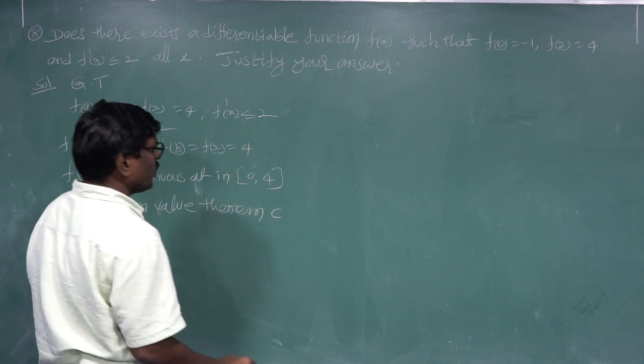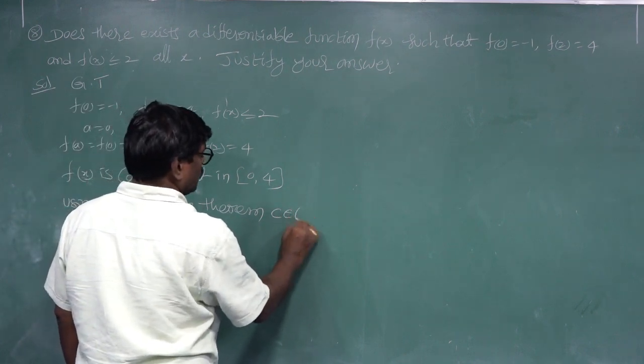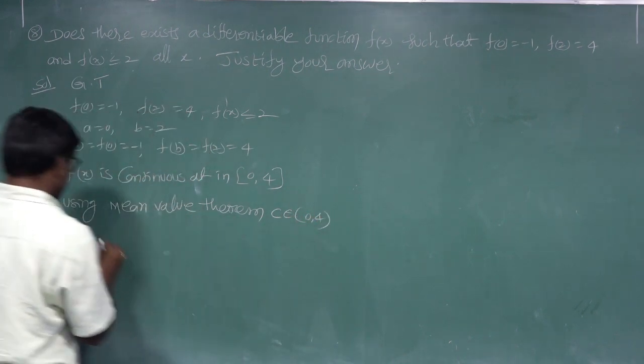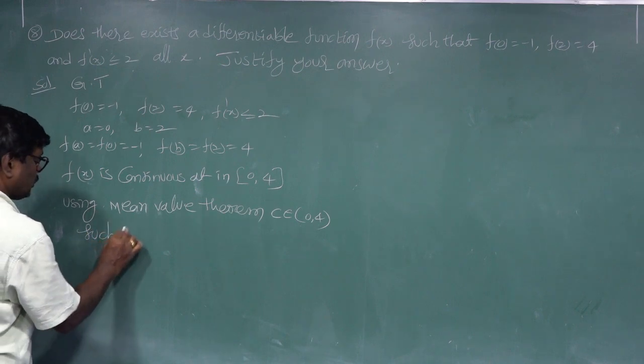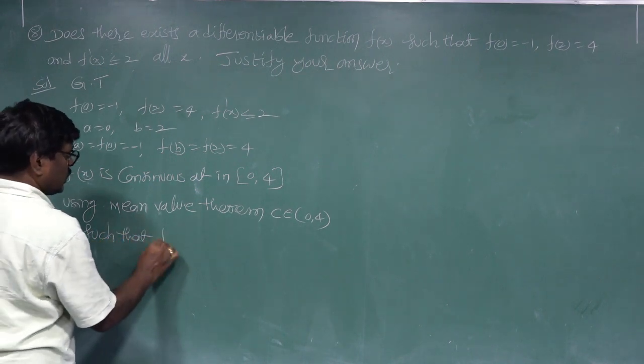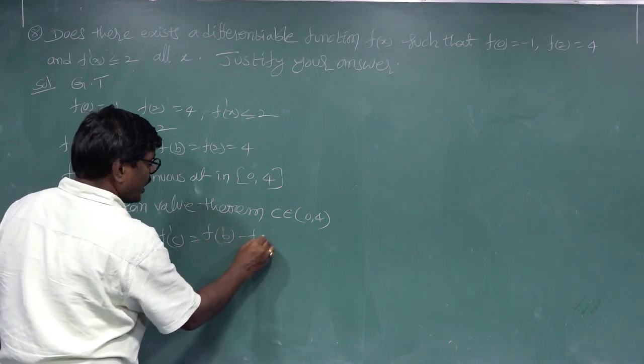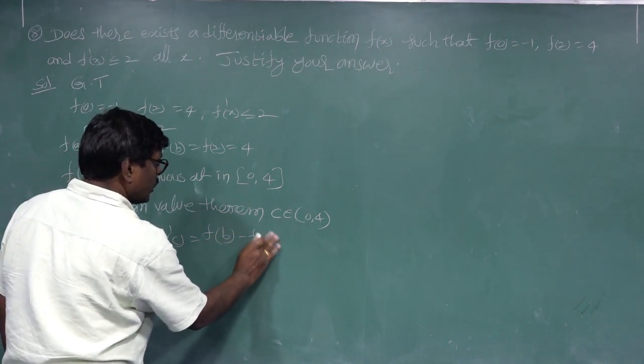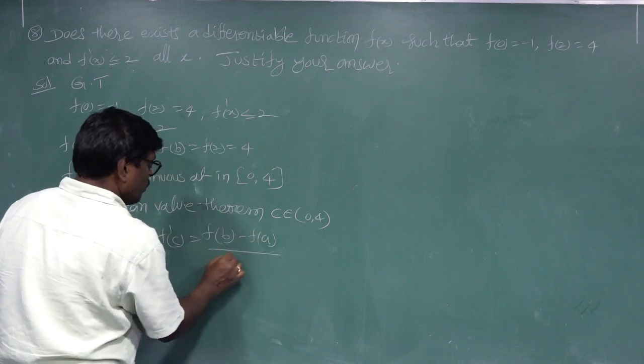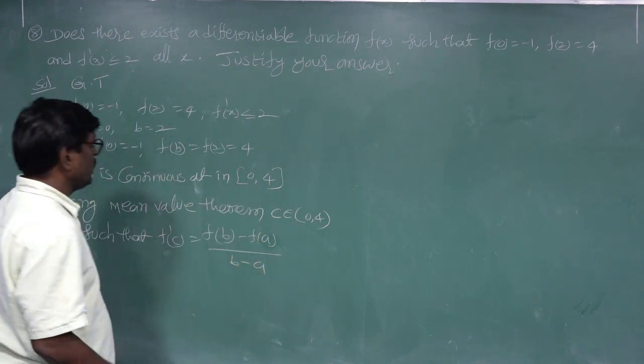There exists c belonging to 0, 4 such that f dash c is equal to f of b minus f of a by b minus a.